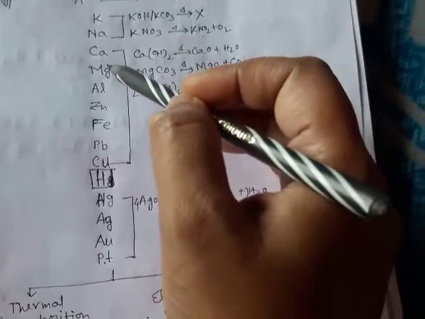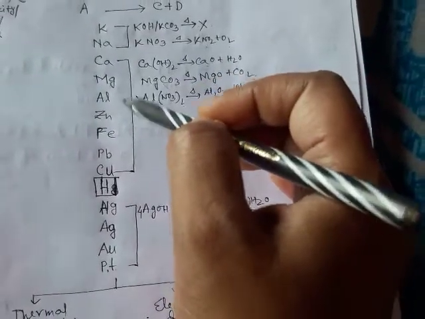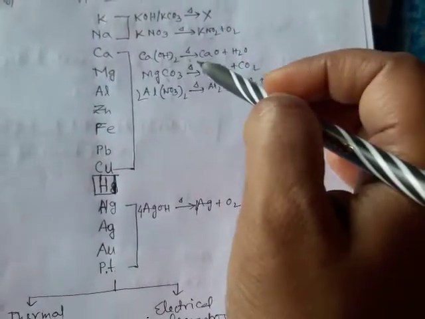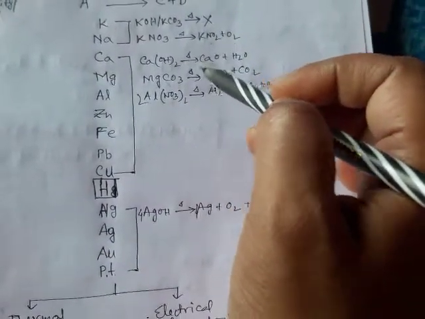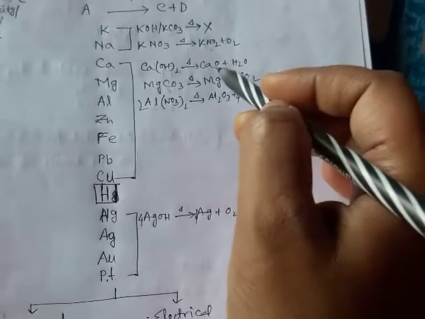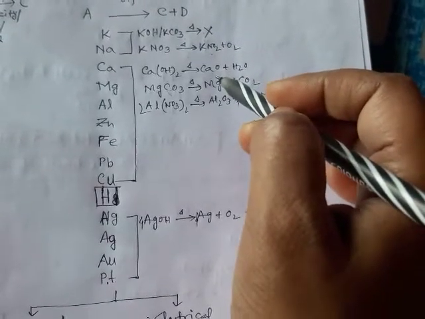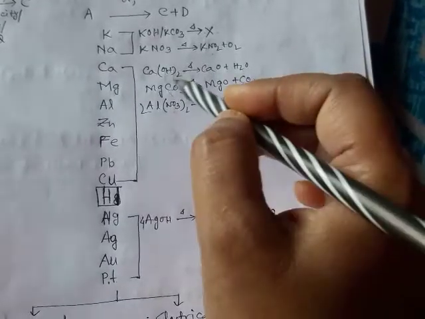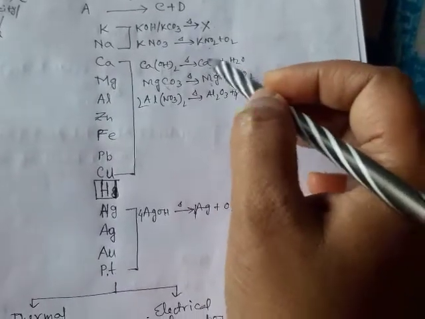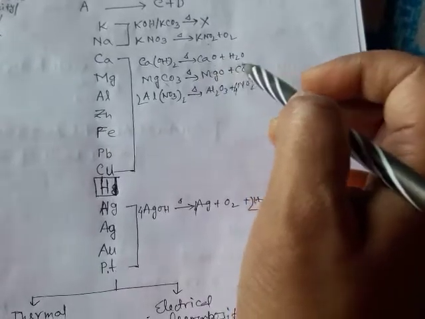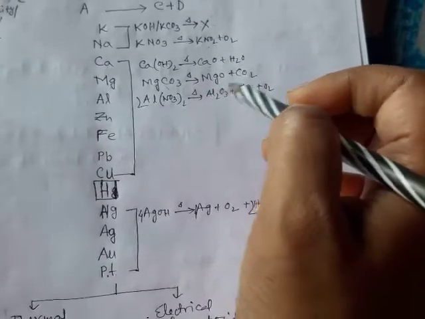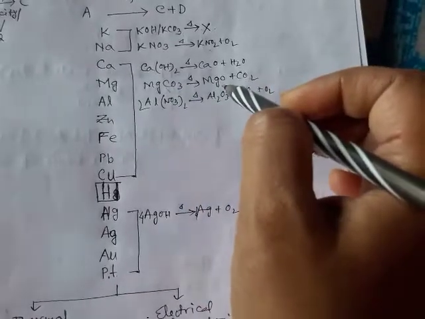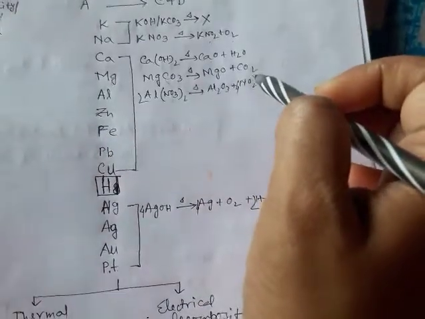Whereas if you see calcium, magnesium, aluminium up to copper, when you heat their hydroxides, they form their corresponding oxides and water. So when calcium hydroxide is heated, we obtain calcium oxide and water. When magnesium carbonate is heated, you obtain magnesium oxide and carbon dioxide.